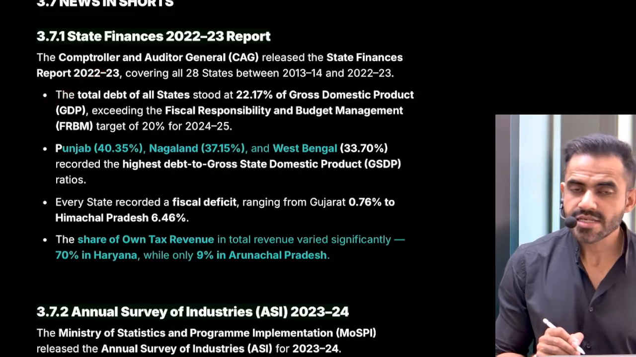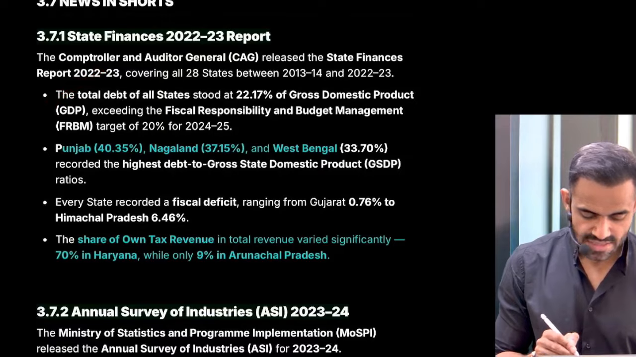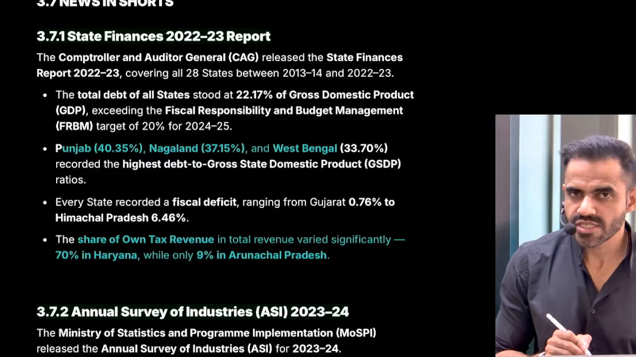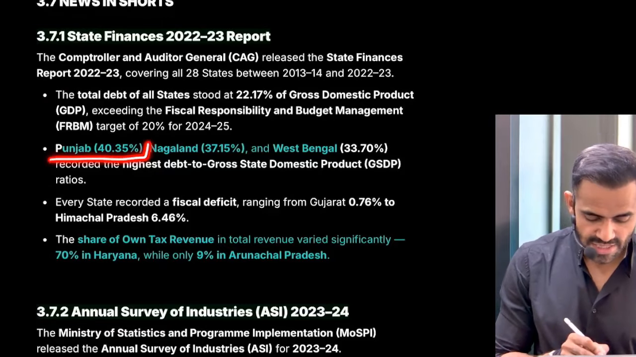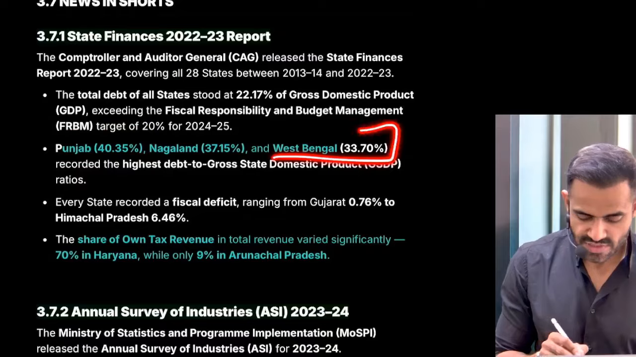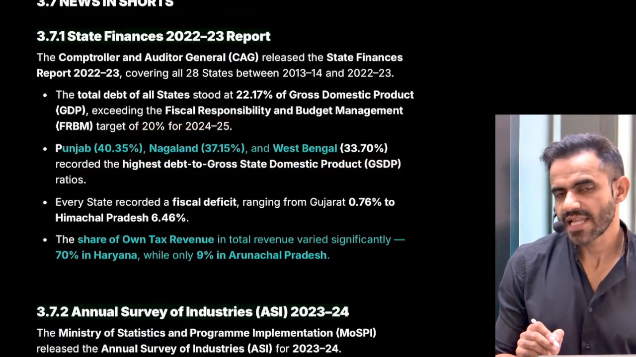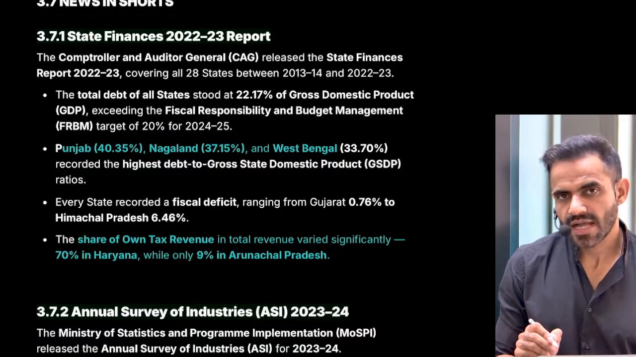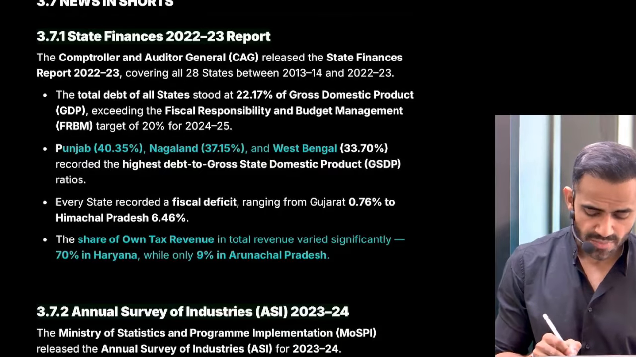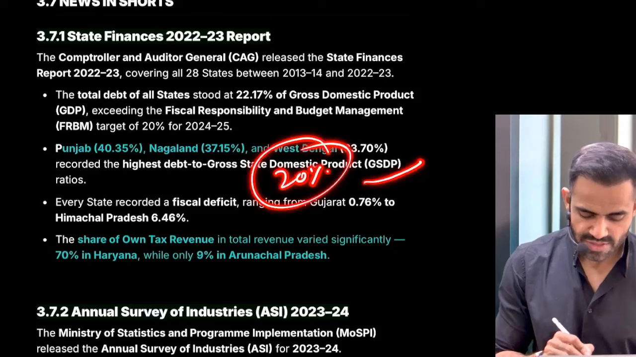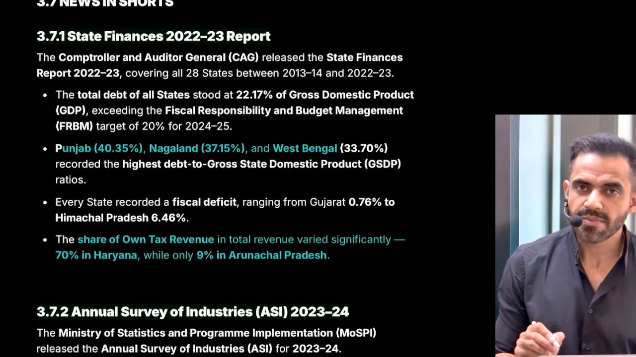Second is 13 states. 13 states have a very high debt to GSDP ratio. For example, in case of Punjab, it is 40%. In case of West Bengal, it is 33%. In case of Nagaland, it is 37%. That simply means these states require intervention. Otherwise, financially, they are in a very bad position. How much is the limit? We just discussed, it is 20%. So it is very, very high borrowing.